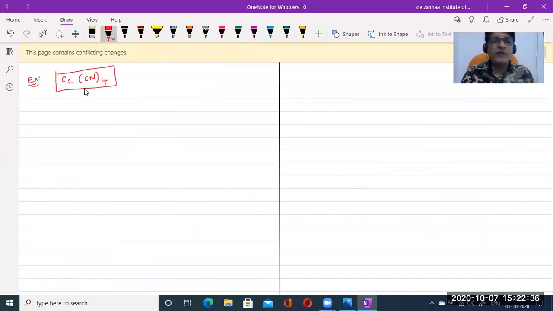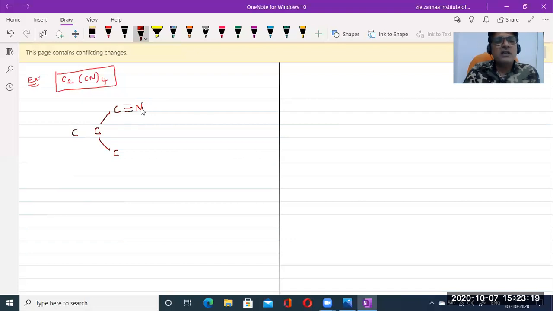Based on this, now we need to find out the number of sigma bonds, pi bonds, as well as lone pairs. Okay. First, 2 carbons are there. And how many cyanides are there? 4 cyanides. So each carbon must be surrounded by 2 cyanides. And between the carbon and nitrogen, what type of bond is present? Single bond, double bond, or triple bond? Always we need to know that the carbon valence is 4. So this carbon already has 1 bond, so here we need to write 3 more bonds. Then this carbon valence is satisfied.